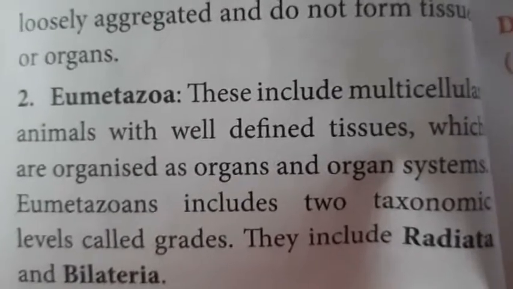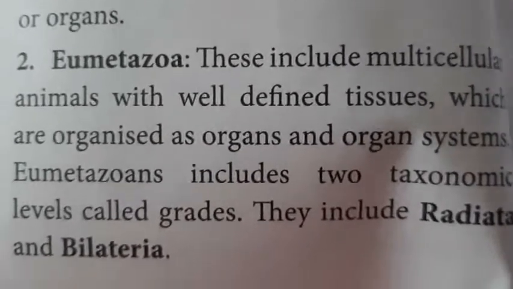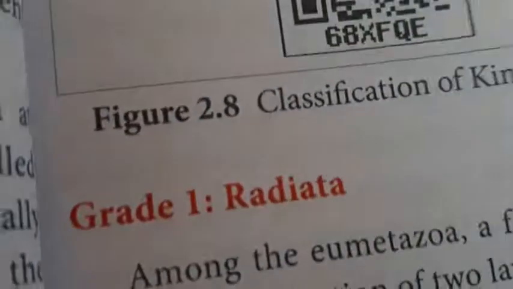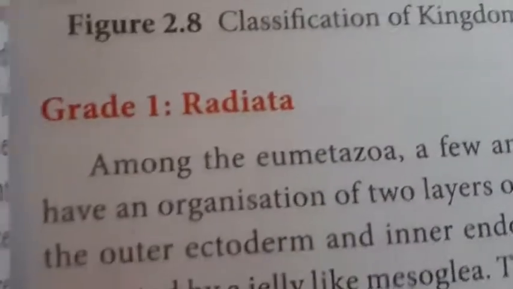Eumetazoa includes two taxonomic levels called grades: radiata and bilateria.